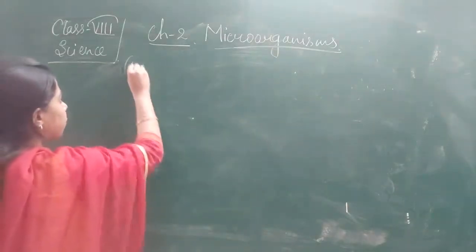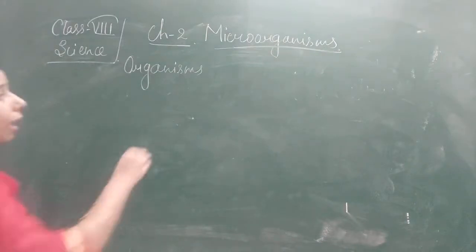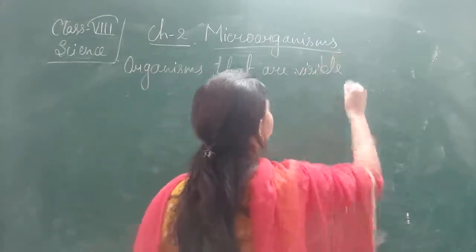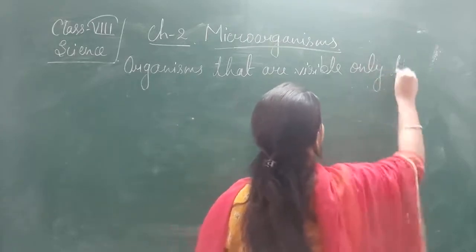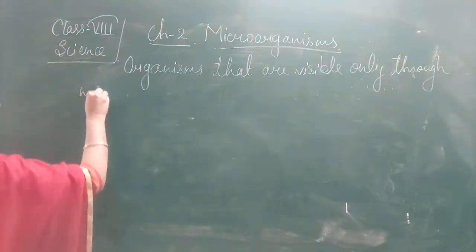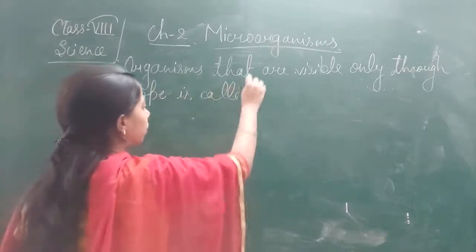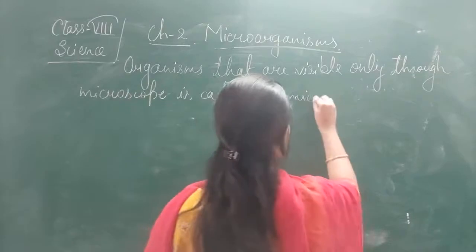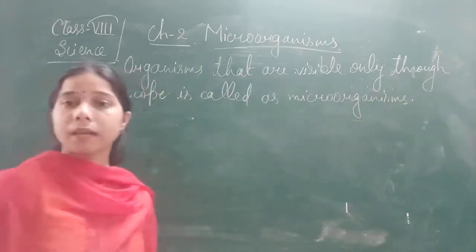So we can write here the definition of microorganism: organisms that are visible only through a microscope are called microorganisms.